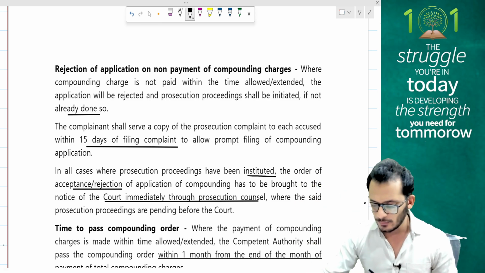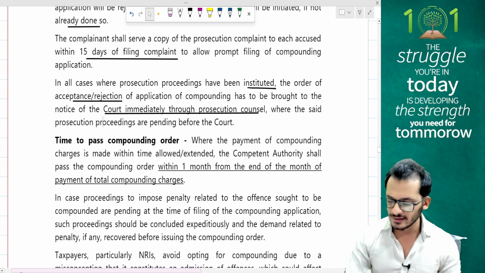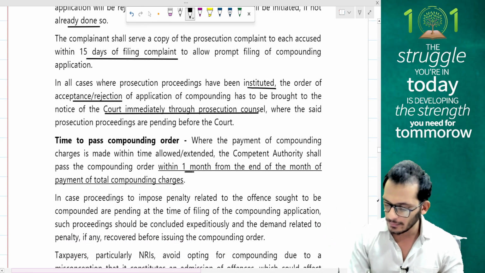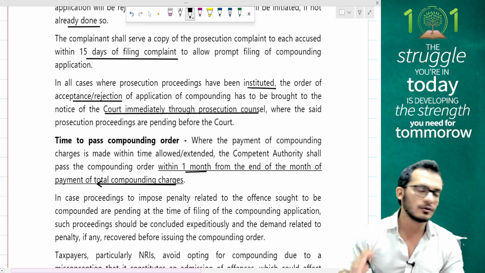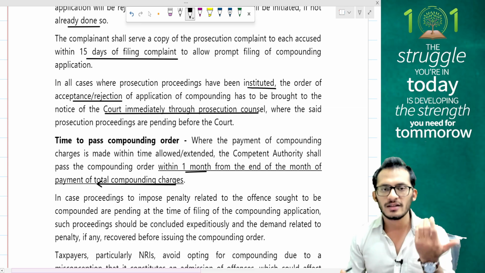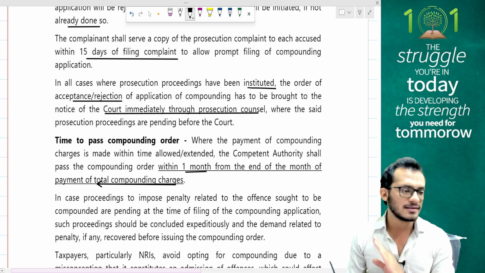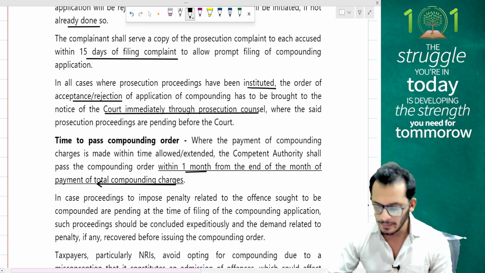Yes, great. What is the timeline to pass the compounding order? We have already discussed this, people. So the timeline to pass the compounding order will be 1 month from the end of the month of total payment of compounding charges. So within 1 month, close the matter off. That is what the rule is. So within 1 month, either it's getting rejected or within 1 month it's getting approved and you're passing the order as the case may be.